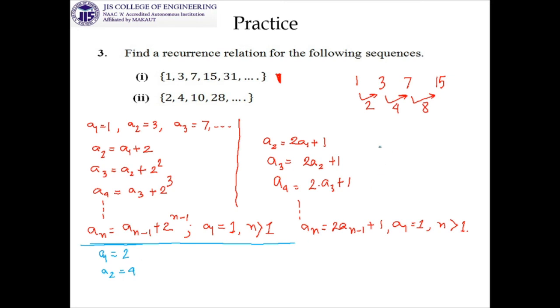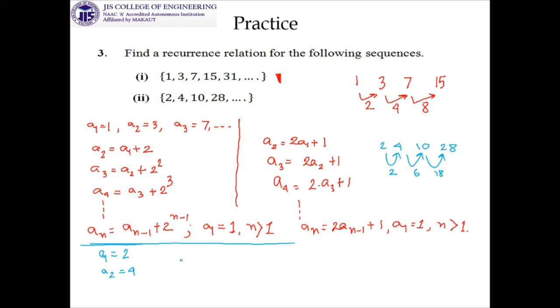How have you reached from 2 to 4, 4 to 10, 10 to 28? Try to identify the gap. 2, then 6, then 18. So how can you check that the gaps follow some pattern?